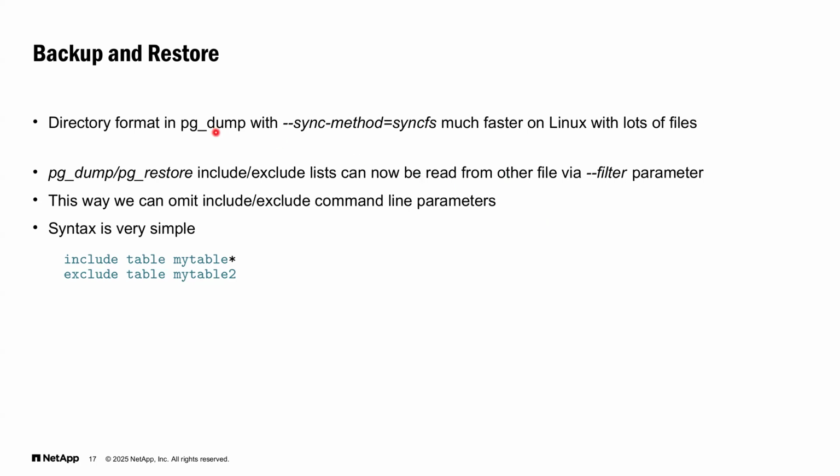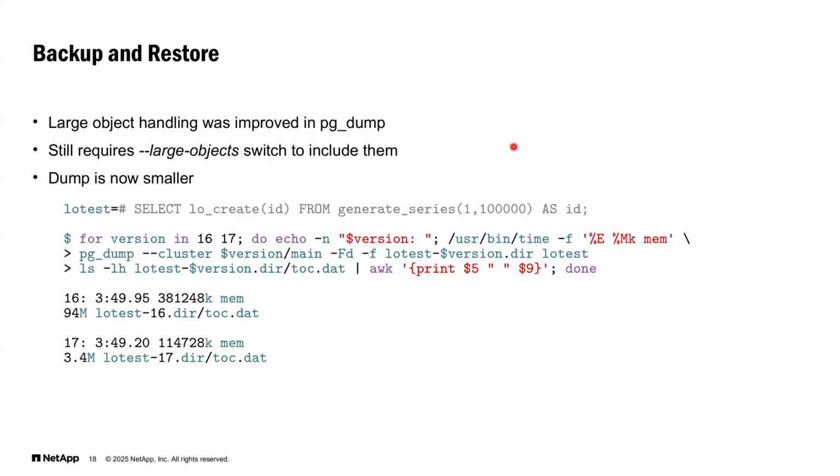And there is this new synchronization method for directory format called syncfs, which makes pg_dump much faster on Linux if we have a lot of files. And there are also improvements for large objects in pg_dump. pg_dump still requires the parameter large-object to include them, but there are improvements in handling this dump, so the dump of large objects is now smaller and easier to handle.